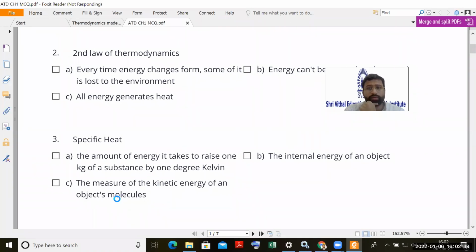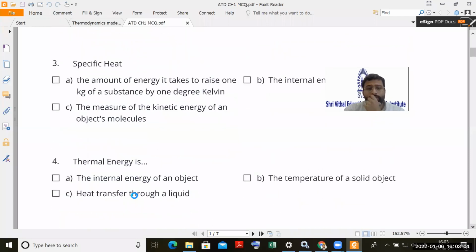So which one is correct answer? Yes, option number A is the correct answer. Specific heat is the amount of heat required to raise the temperature of a unit mass by 1 degree Celsius or 1 degree Kelvin.